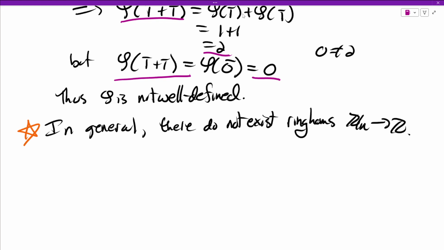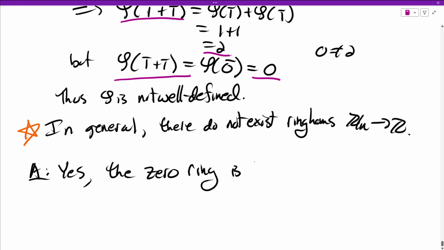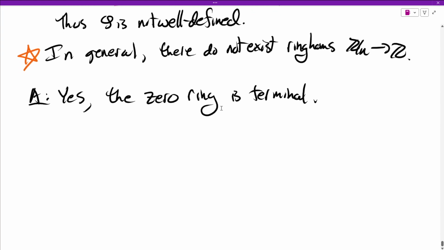Okay, so the question is, well, that didn't work. Is there something else that maybe works instead? And the answer is, well, there is actually. So let me go back and revise our answer. Yes, in fact, the 0 ring is terminal. All right, so let's go ahead and check that. So this is a theorem.